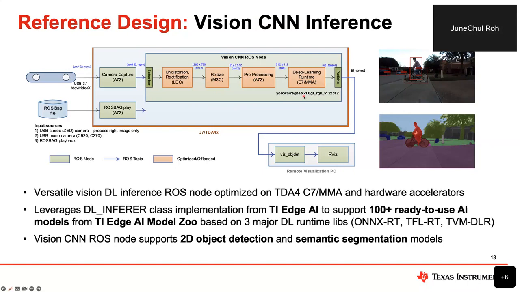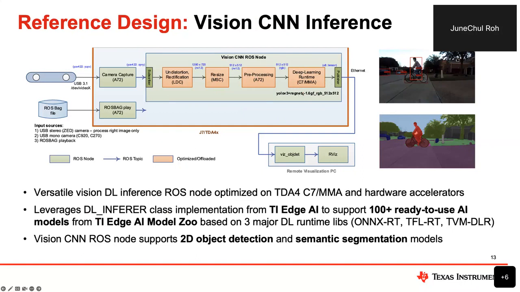And I want to highlight this deep learning core, where we are leveraging the DL inference class, which is already implemented in TI Edge AI. And this single ROS node is actually very versatile.